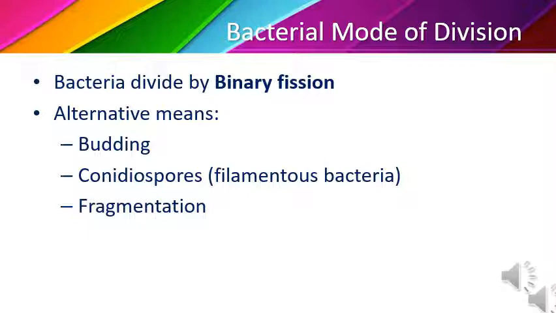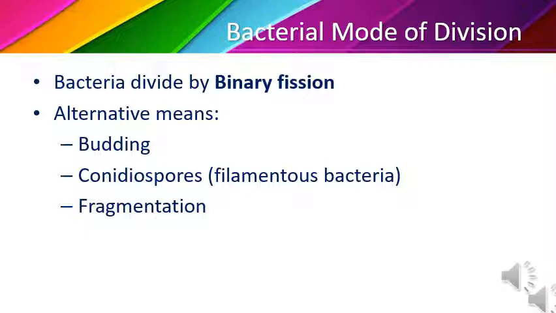Another mode of division is the formation of conidia spores, so spores are formed from which bacteria grow. And then there is fragmentation. Fragmentation is a breakdown of a small portion from a single bacterium, and then the growth of that small, isolated portion into a complete bacterium. This is fragmentation. So the basic mechanism involved in bacterial division is binary fission.